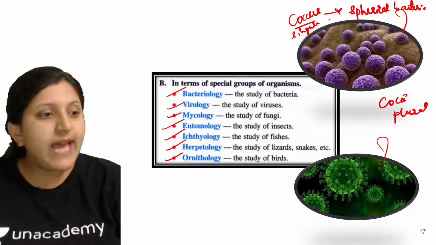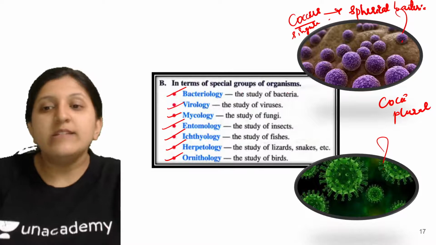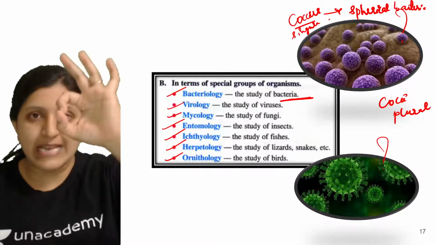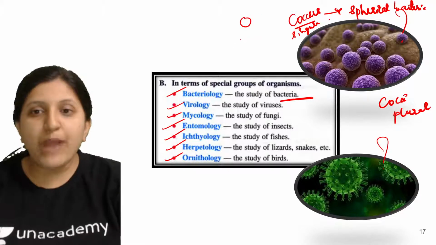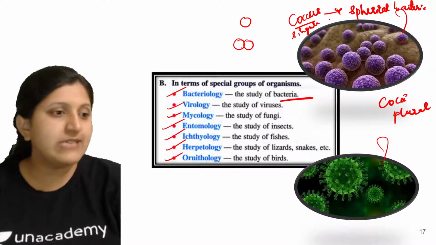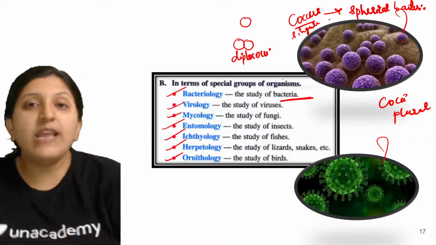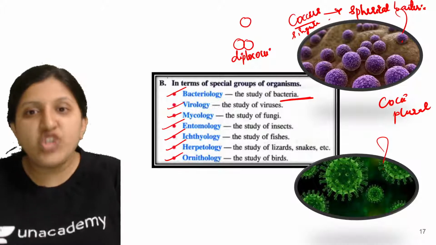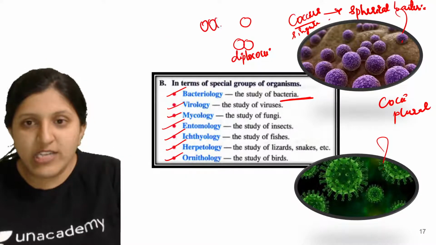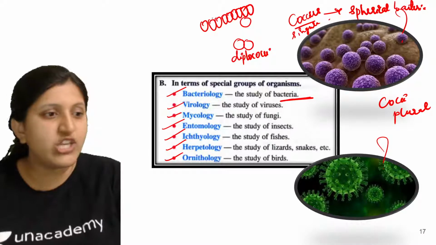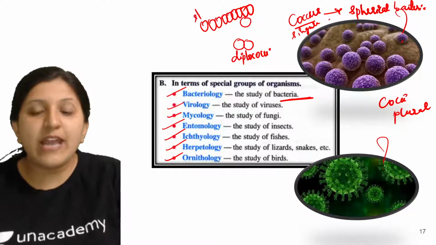As you can see, bacteria can be present as a single unit. Bacteria can be present as a double unit, which is called a diplococci. If spherical bacteria are forming a chain, then in that case we call it a streptococci.